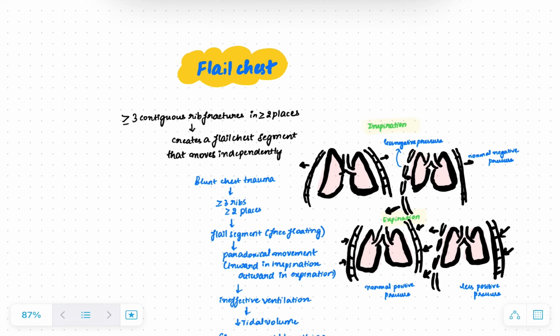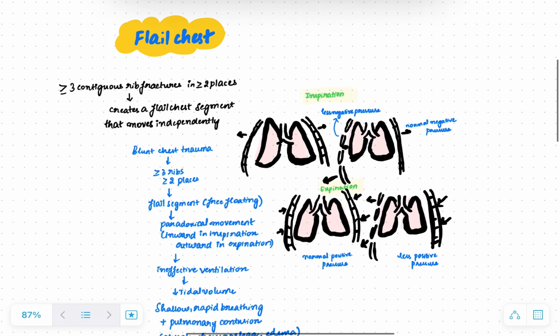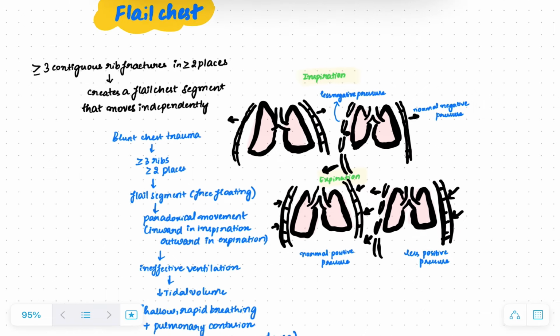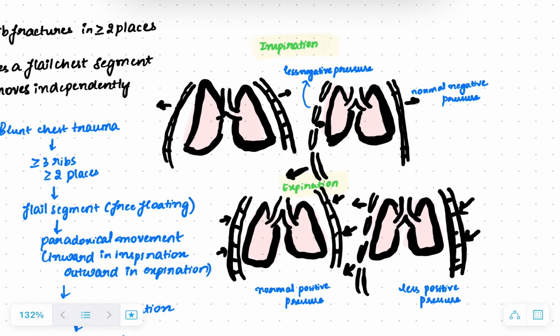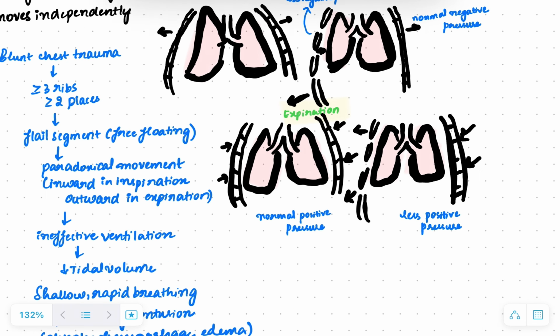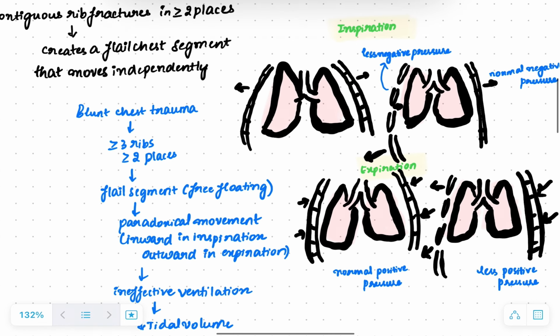What happens during inspiration is there is negative pressure which causes expansion of the chest wall outside, and due to positive pressure there will be contraction of the chest wall towards inside during expiration. What happens in flail chest is because of these fractures a flail segment is formed. In inspiration there will be less negative pressure in this flail chest segment, and this will cause a paradoxical movement. Instead of outside expansion it will move inward. In expiration it will move outward because of less positive pressure. So this paradoxical movement occurs in the flail chest.